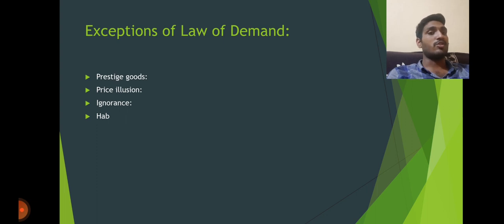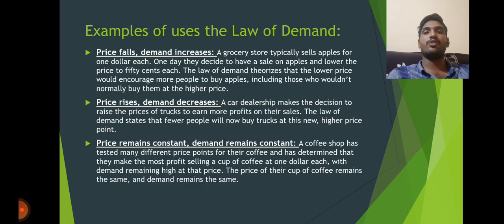After that, the exceptions. The first exception is the prestigious good. The second one is price illusion. The third one is ignorance, and the fourth one is the habitual good.